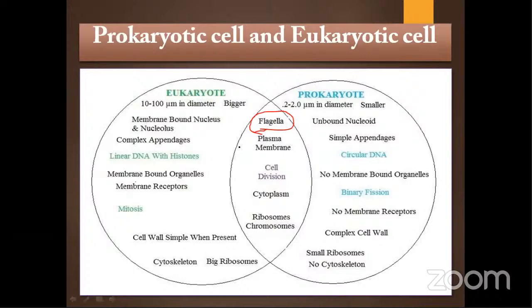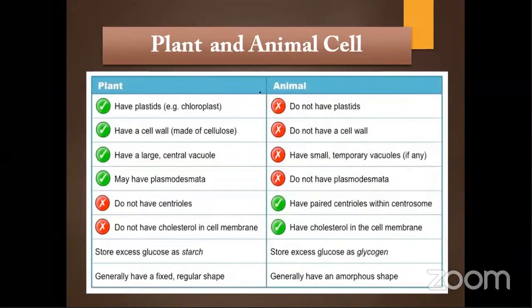Coming to the next thing, what is the difference between plant and animal cells? I have listed some points. Plants have plastids, animals do not have plastids. Regarding the cell wall, in plants it is made up of cellulose; animals do not have a cell wall. Here the vacuole is present. Vacuole is one of the characteristic features of plant cells, whereas in animal cells vacuoles are mostly absent, or if present in some organisms, they are very small.